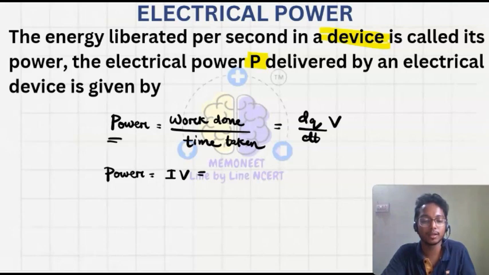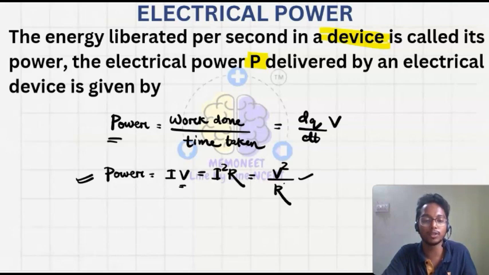Or if I change the voltage in terms of current and resistance, as V is equal to IR, it is I square R. Or I can change the current to voltage, so this will be V square upon R square into R, which gives V square upon R. So power we can see in three forms: I into V, also equal to I square into R, and also equal to V square by R.